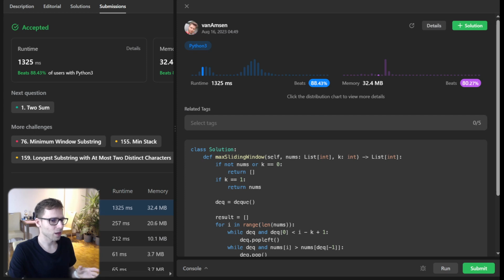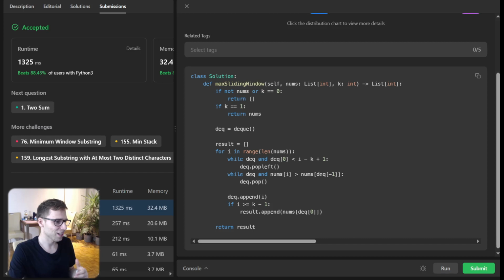So yep, now you see how the deque efficiently tracks the maximum for each window, and that's the power of the right data structure for the right problem. So there you have it, the sliding window maximum problem solved using a deque. And remember, challenges in coding are just stepping stones, so face them, learn from them, and improve.